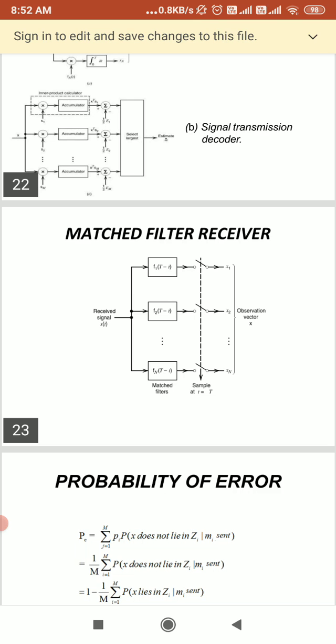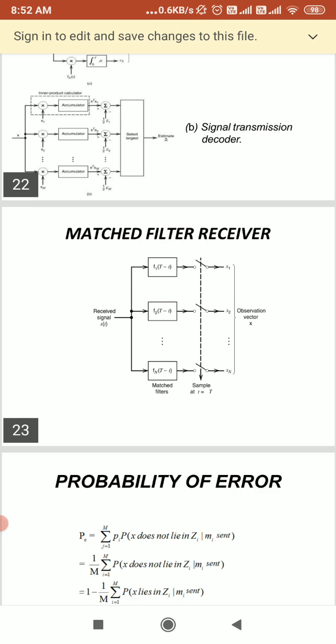When we are using the optimum filter and a binary signal is transmitted, it gets corrupted by noise, which we call Gaussian noise. So we get R of t, the received signal, equal to the signal which we have sent, S of t, plus noise N of t. This is the Gaussian noise.